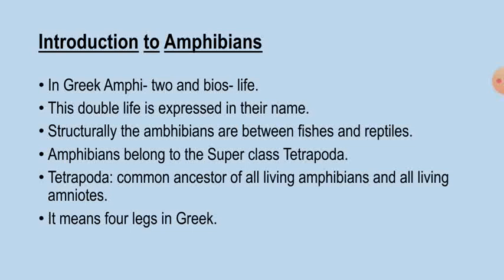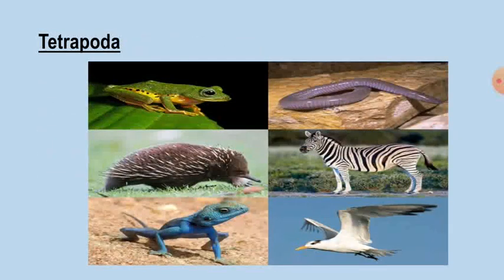So you can see here the few examples of tetrapoda. So here you can see the amphibia, aves, mammals, reptile. These groups belong to tetrapoda, that is the superclass.